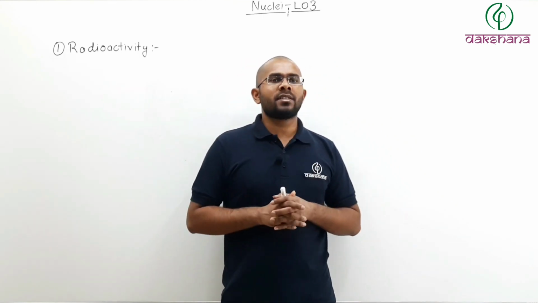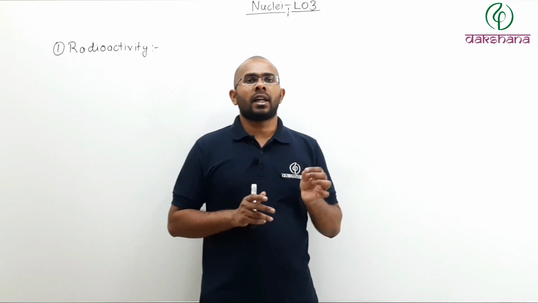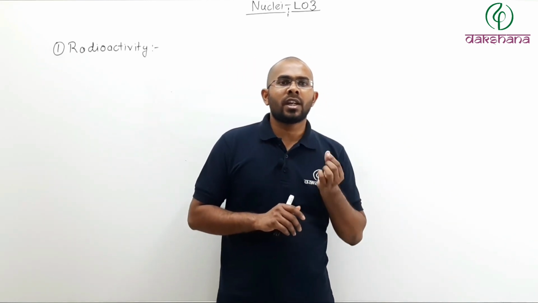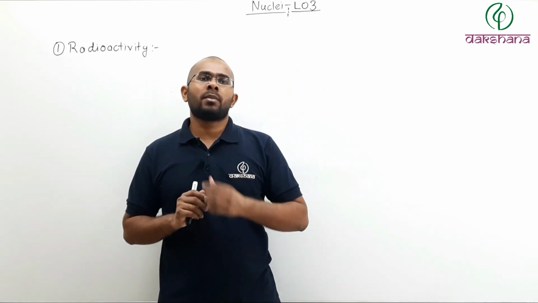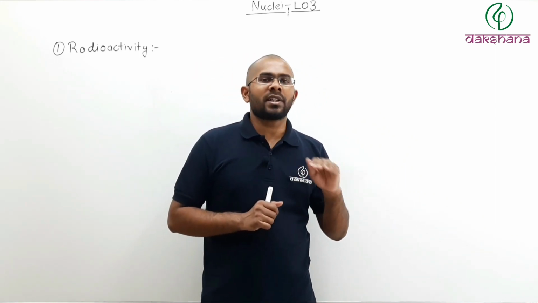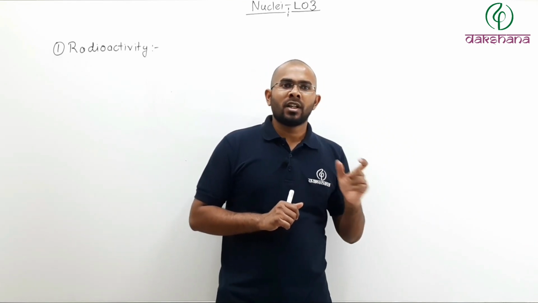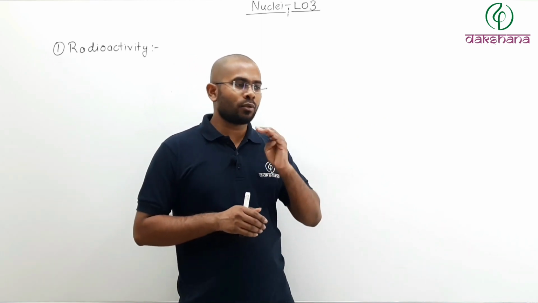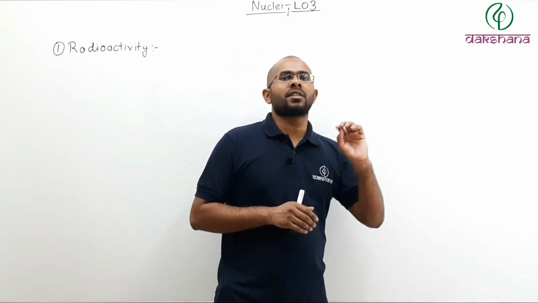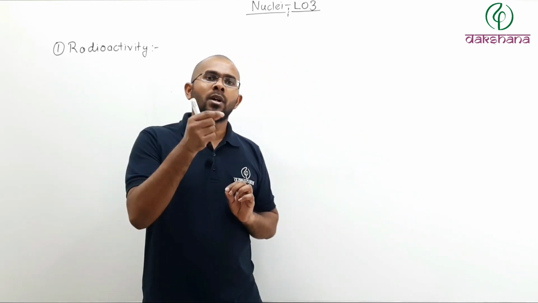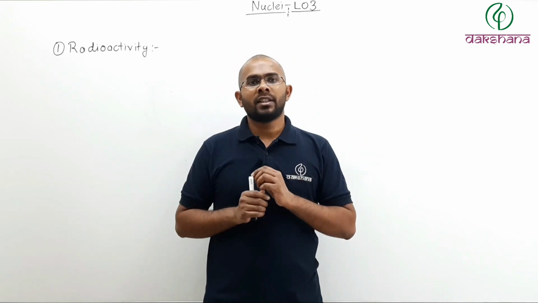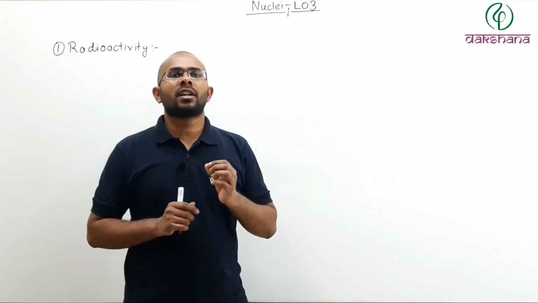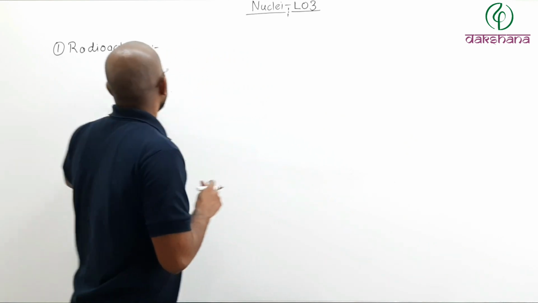What actually happens is that a less stable nucleus tries to change its composition in order to become a more stable nucleus. There are certain processes through which a nucleus can change its composition in order to become more stable. Those processes are called radioactivity.